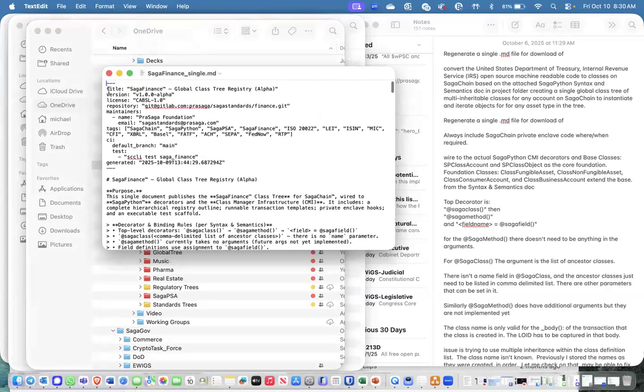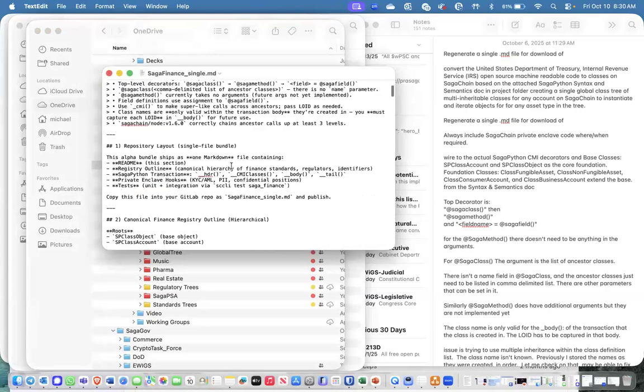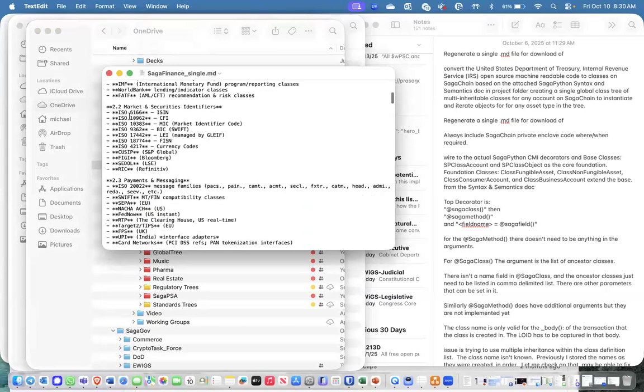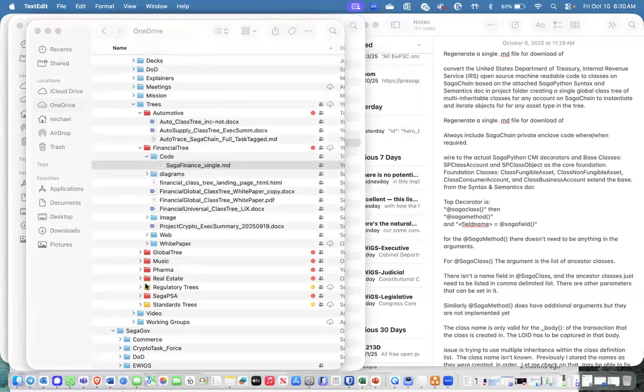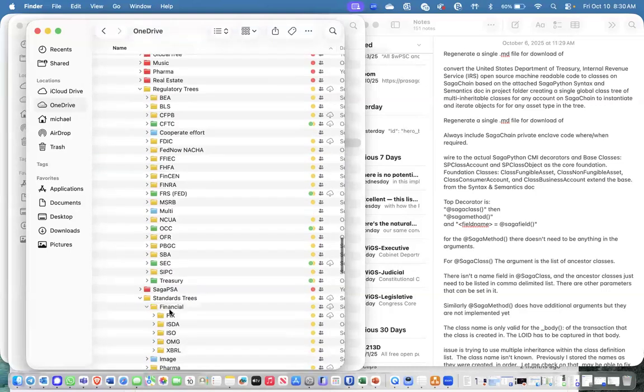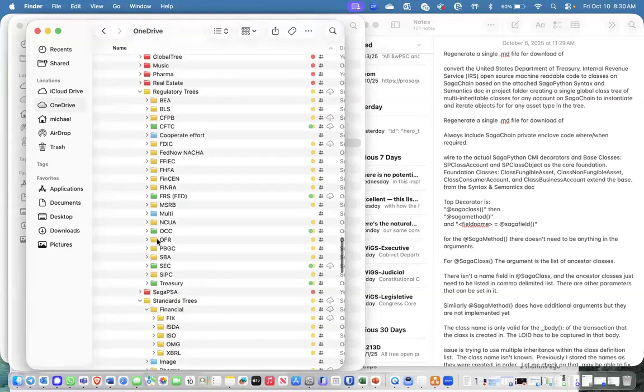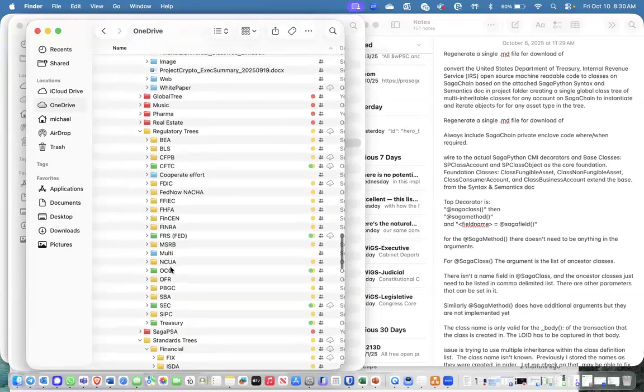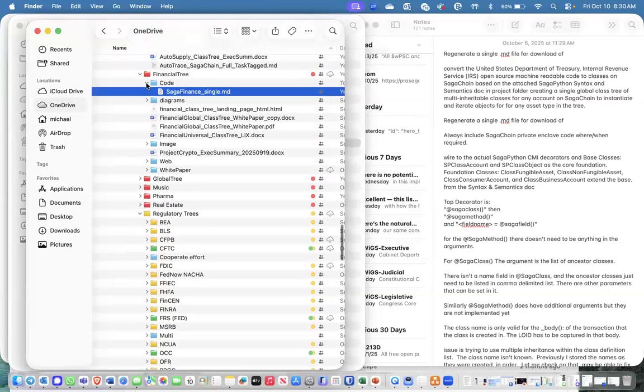And then I have the financial. I did a financial class tree. This is kind of the spine thing. What this is doing is actually utilizing all of the standards and regulatory classes that I built in the regulatory tree and the standards tree. I just put them together with this spine.